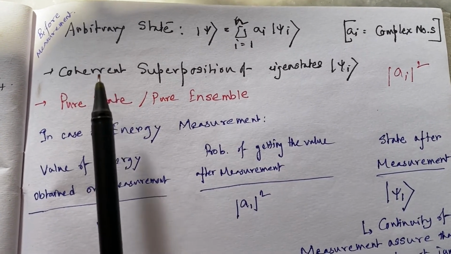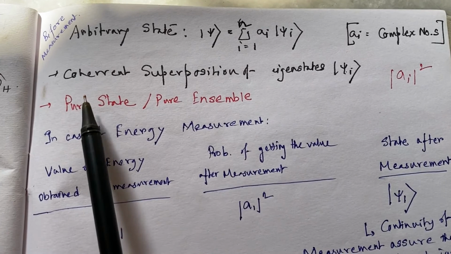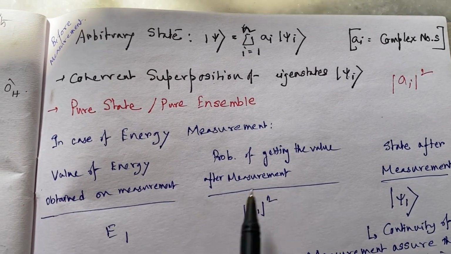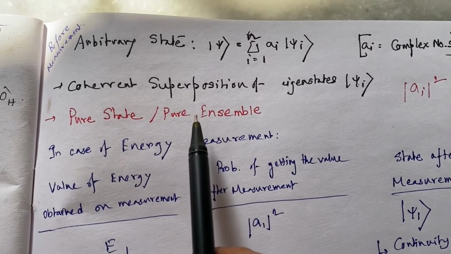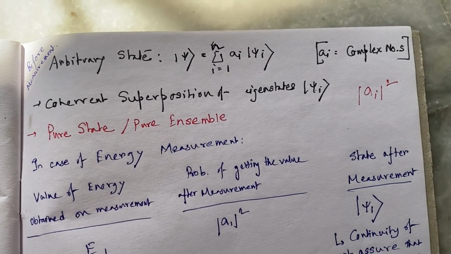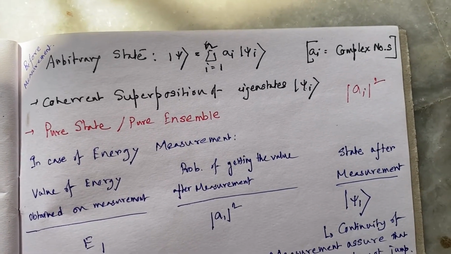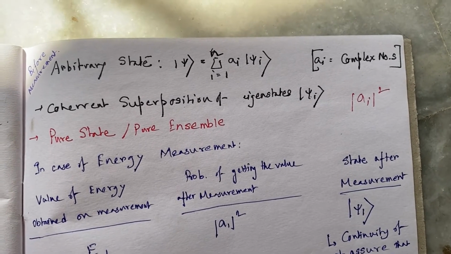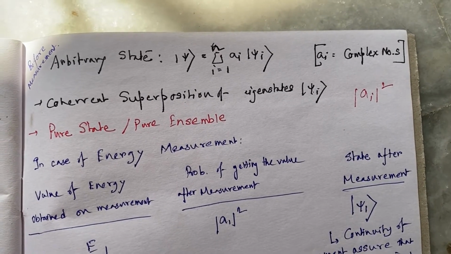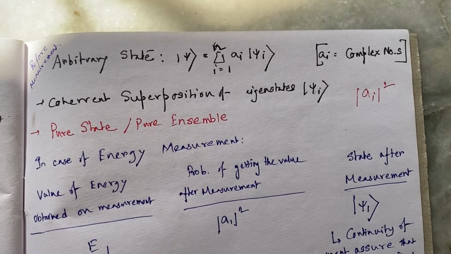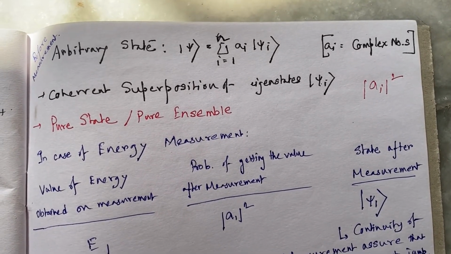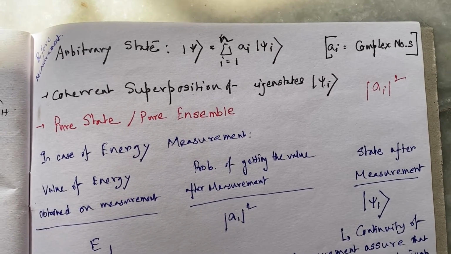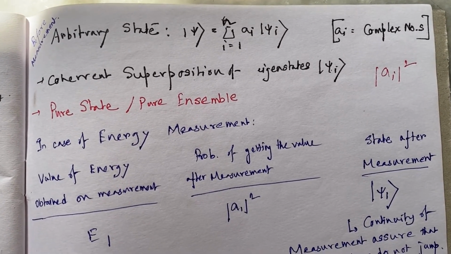Now this state is a coherent superposition of all these eigenstates psi i, and this kind of state is called a pure state or pure ensemble. An ensemble is a collection of systems which are identically prepared. Before I proceed further, let me give a few minutes to this ensemble.